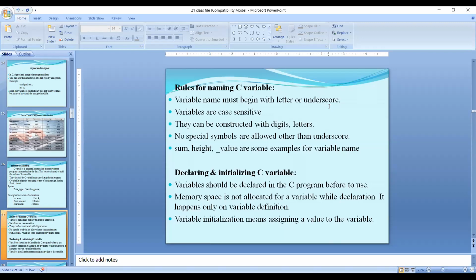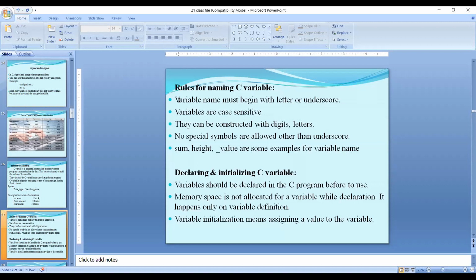An identifier always starts with an alphabet or underscore. It does not start with special symbols, that means plus, minus, and so on. These are the rules for declaring an identifier. The same rules we will implement in variable declaration also.